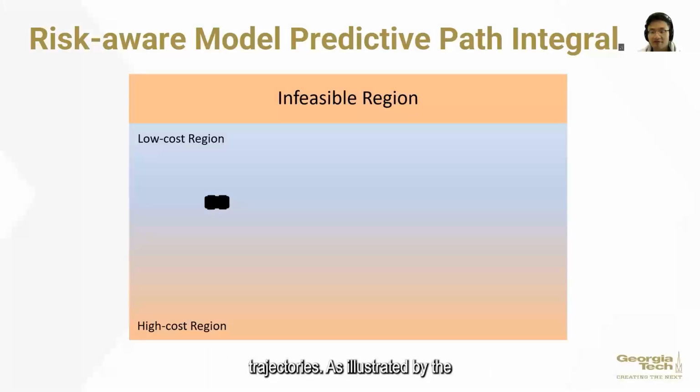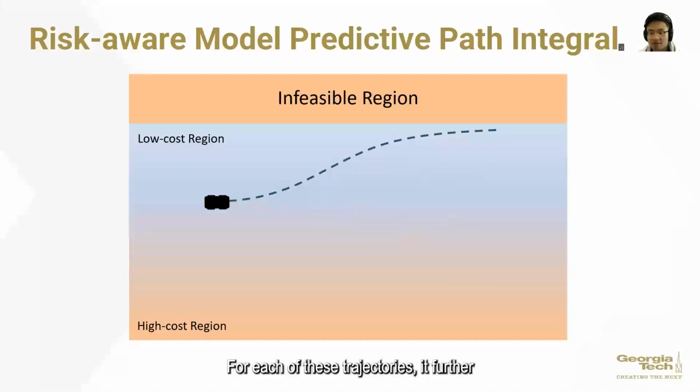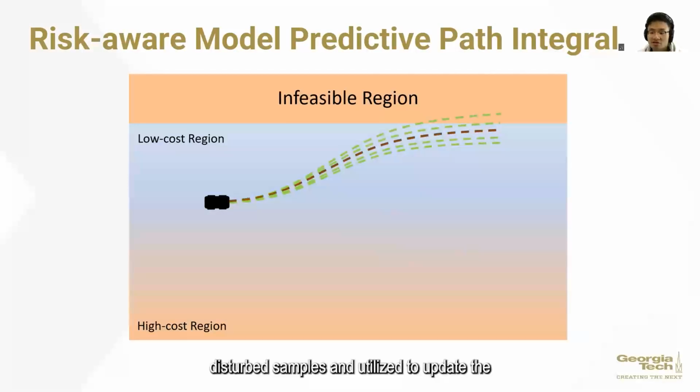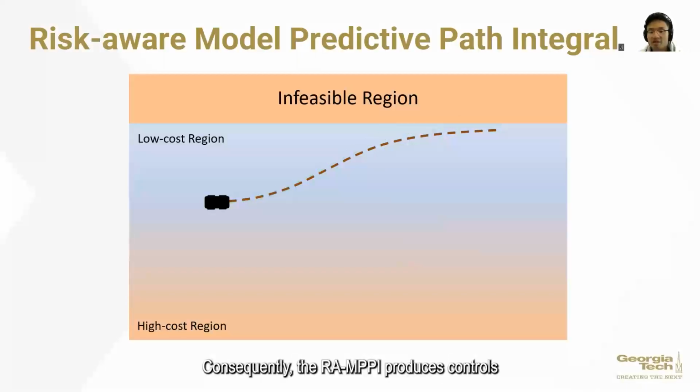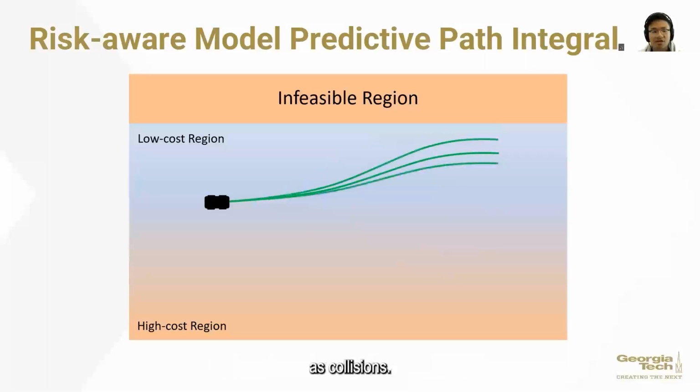As illustrated by the following animation, the RAMPPI algorithm initially samples trajectories using a disturbance-free system. For each of these trajectories, it further samples additional trajectories using disturbed dynamics. The CVaR is then assessed using these disturbed samples and utilized to update the cost of each disturbance-free trajectory. Consequently, the RAMPPI produces controls that avert disastrous control scenarios, such as collisions.